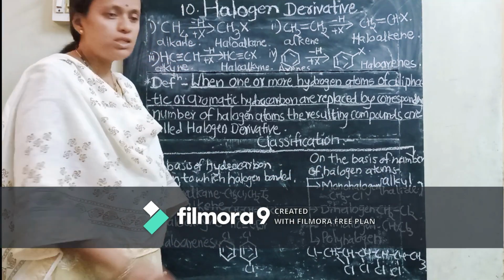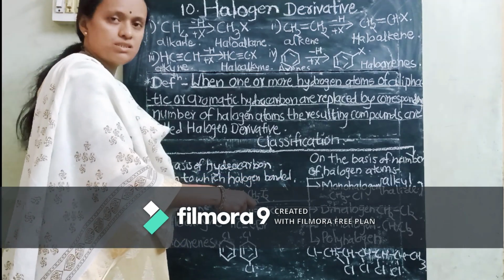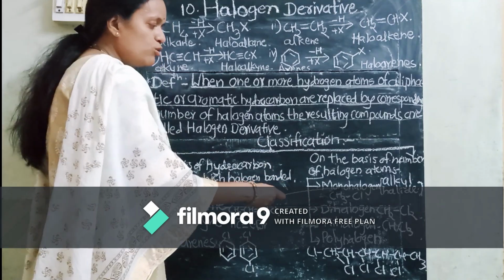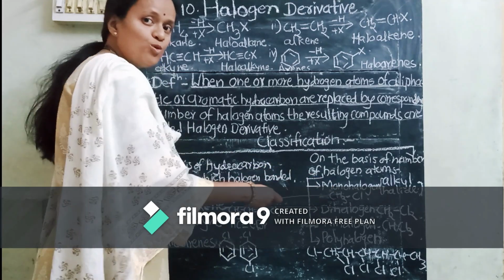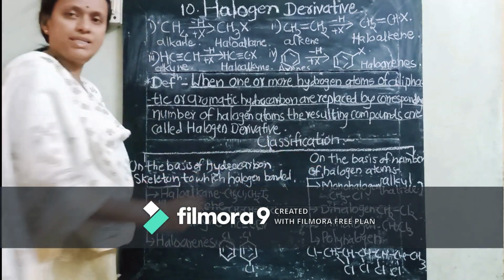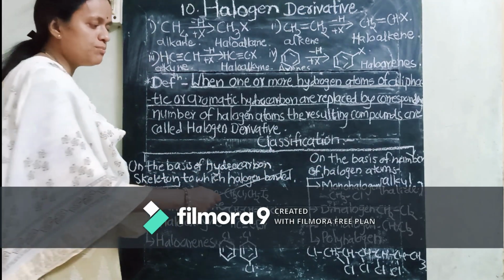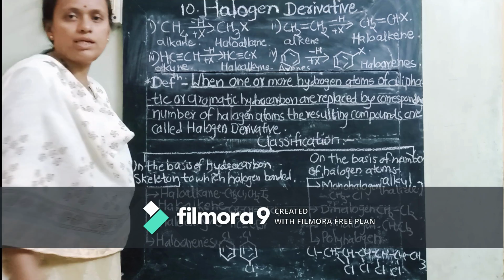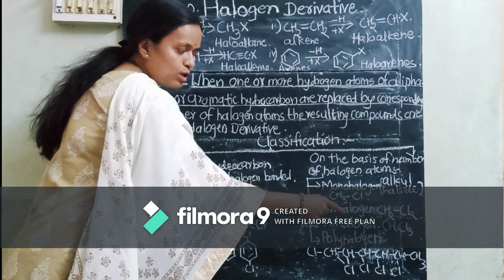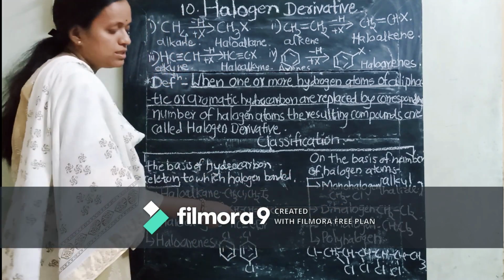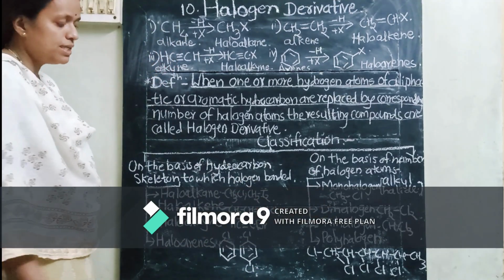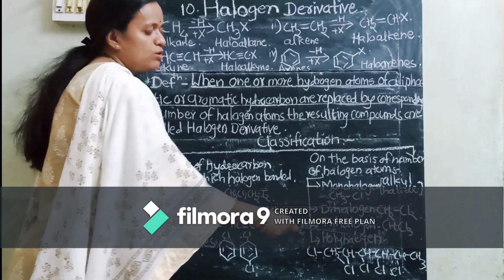On the number of halogen atoms, we already discussed it. If one halogen atom is present in a given hydrocarbon, those are monohalogen derivatives. Monohalogen derivatives are also known as alkyl halides, isn't it? The hydrocarbon contains only one halogen atom. Similarly, dihalogen derivatives where two halogen atoms are present. The third class is trihalogen derivatives where three halogen atoms are present. And the last class given is polyhalogen derivatives.